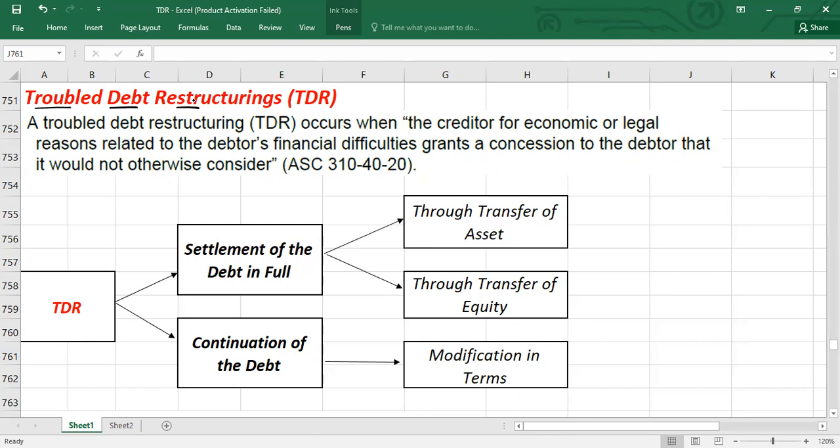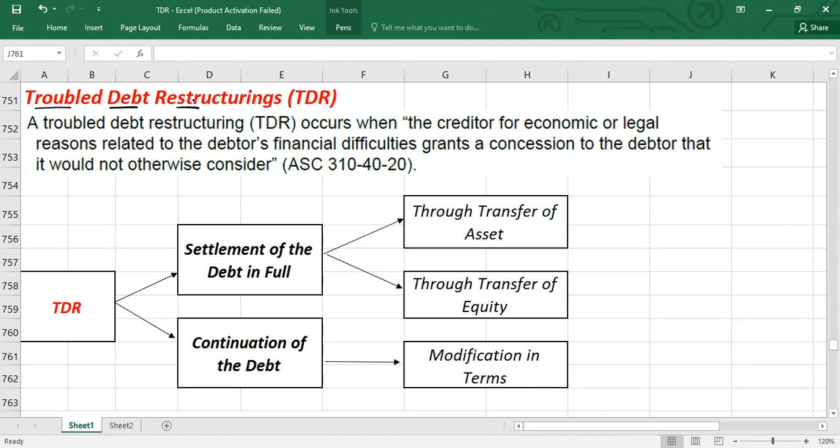Maybe the creditor is going to reduce the interest rates, or extend the maturity dates, or reduce the face amount of the debt, or reduce the amount of accrued interest. The concession must be made in light of the debtor's financial difficulty, and the objective of the creditor must be to maximize recovery of the investment.